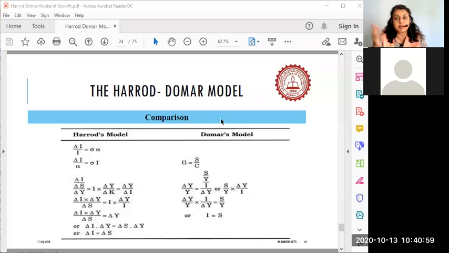And of course the process is the same. They are a combination of classical economics, neoclassical, that is Keynesian economics, plus the Harrod-Domar model on their own. They have combined all three schools of thought and their own school of thought, and that is how the Harrod-Domar model of economic growth operates.